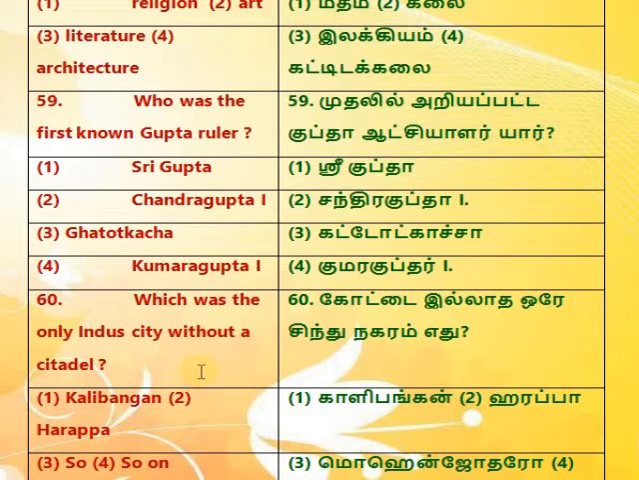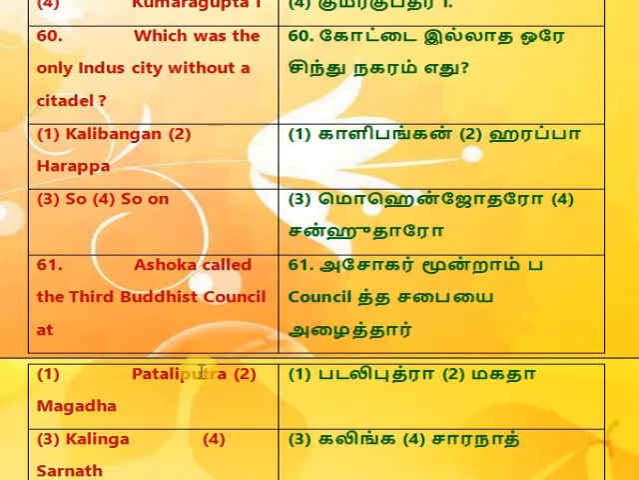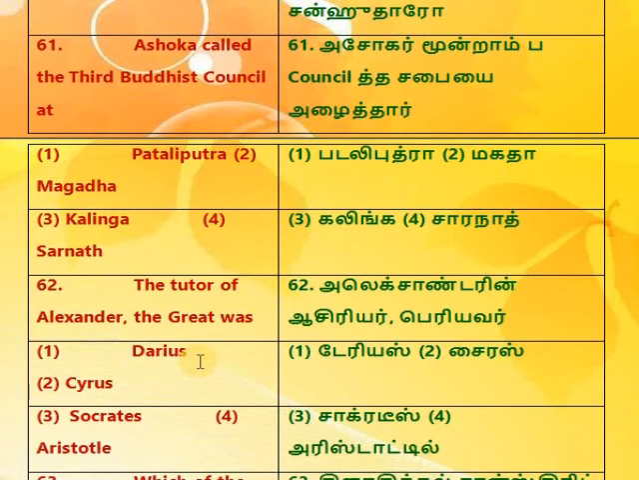59. Who was the first known Gupta ruler? 1. Srigupta, 2. Chandragupta I, 3. Ghatotkacha, 4. Kumaragupta I. 60. Which was the only Indus city without a citadel? 1. Kalibangan, 2. Harappa, 3. Chanhudaro, 4. Surkotada. 61. Ashoka called the third Buddhist council at 1. Pataliputra, 2. Magadha, 3. Kalinga, 4. Sarnath.